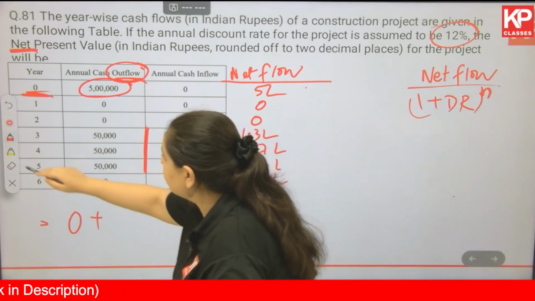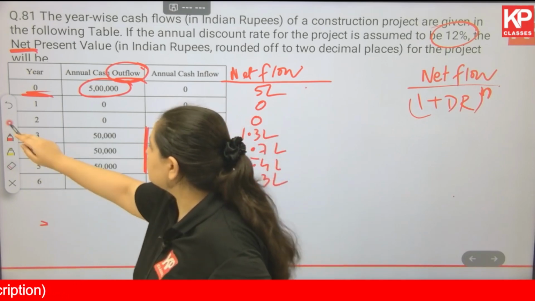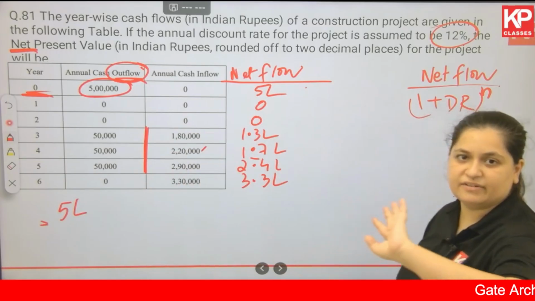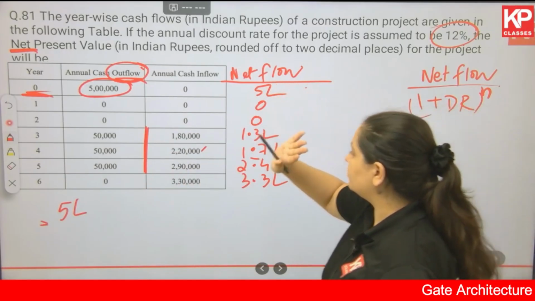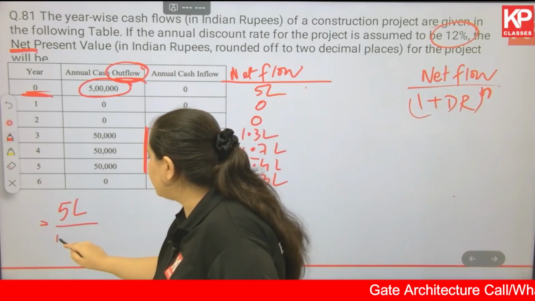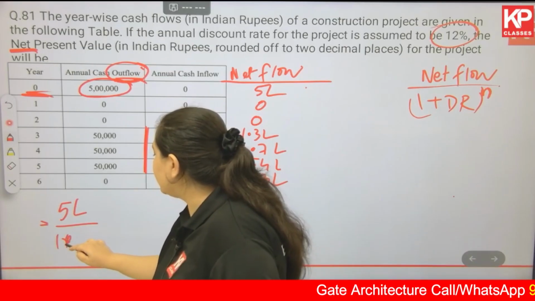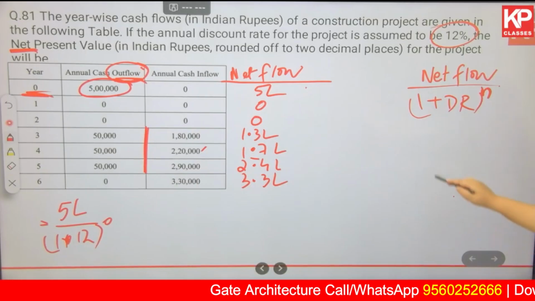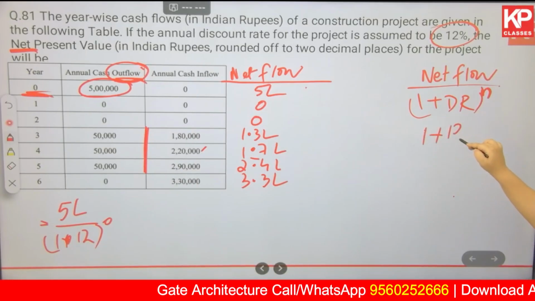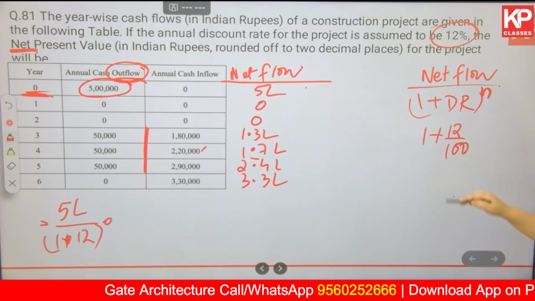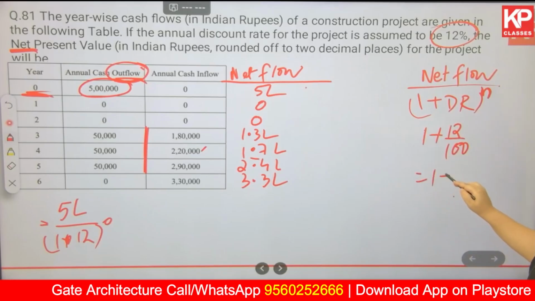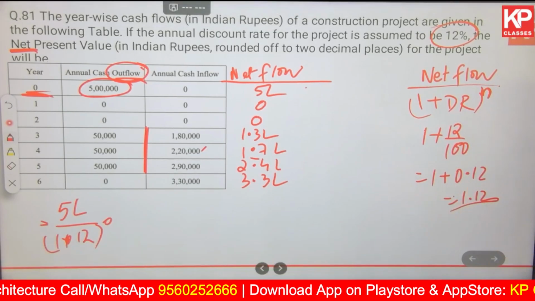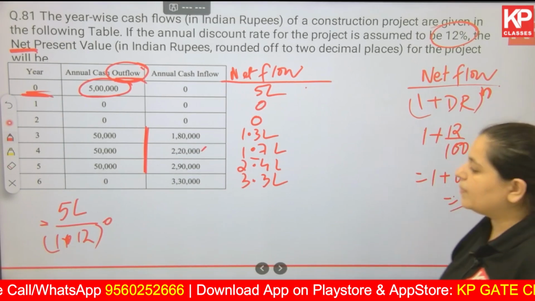What I am trying to tell over here is, let's write. एक तो ये 5 lakhs 0th year का है तो capital investment है, net flow नहीं भी निकालते तो it would have been okay. 5 lakh divided by (1 plus 0.12), 1.12 to the power 0. Where is this 1.12 coming from? 1 plus DR, that is 12 divided by 100. 1 plus 12 divided by 100 is what? 1 plus 0.12, which is 1.12. Directly I have used it as 1.12 to the power 0.